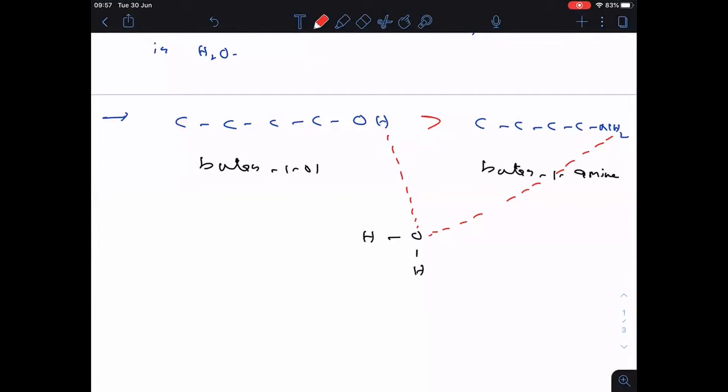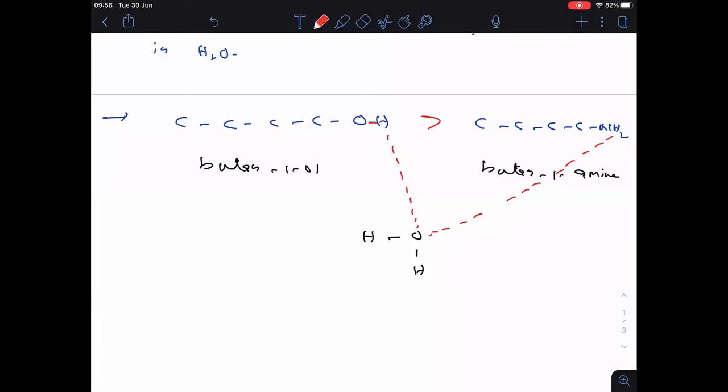The reason is that in alcohols the hydrogen bonding will be very strong, due to the more polar nature of the OH bond. This OH bond is more polar than the NH bond. When polarity is more, the extent of hydrogen bonding will be more.